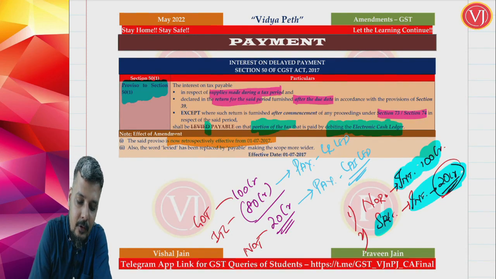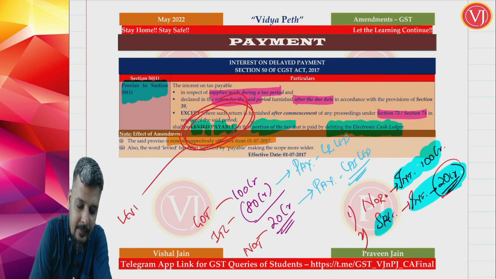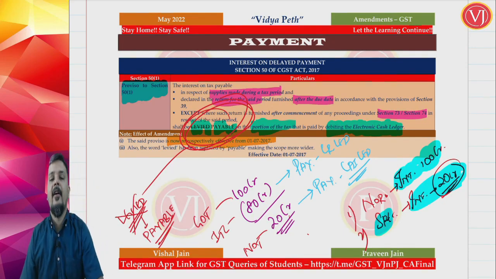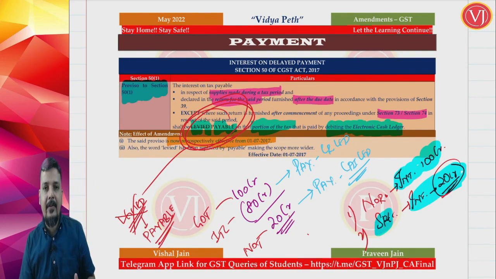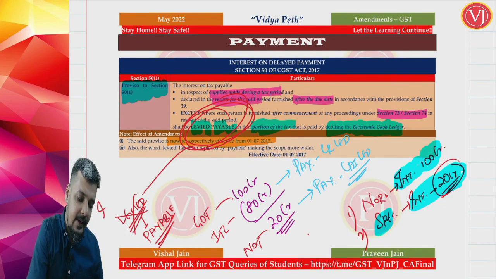Earlier the language used was levied, now they have changed it to payable. The amendment is only this much. Levied would cause problems in future because there is no levy of interest, rather it is all about payment of interest. Levy is of your tax. So they have just realized that rather than using the word levy, a better term would be payable, because they are not talking about tax, they are in fact talking about interest.